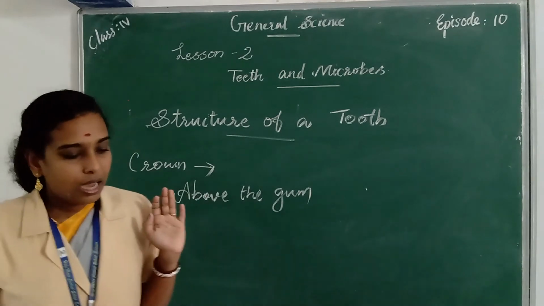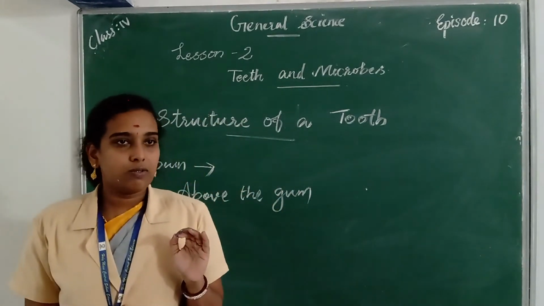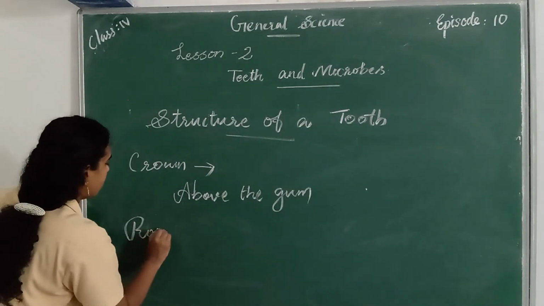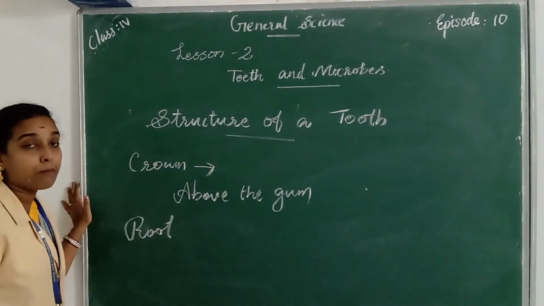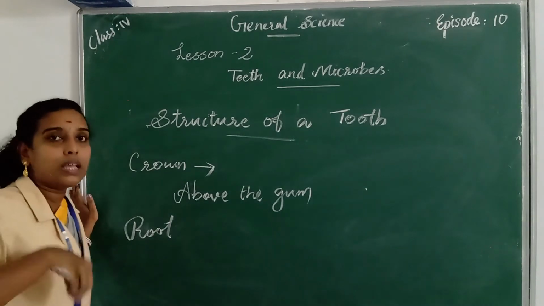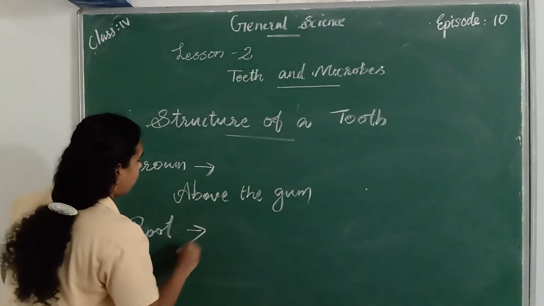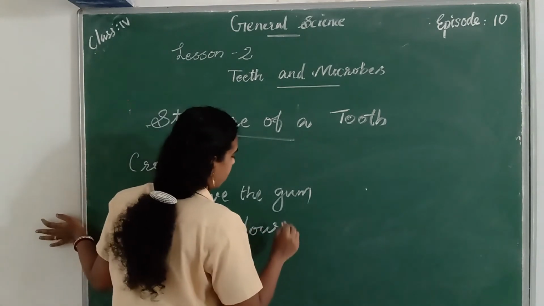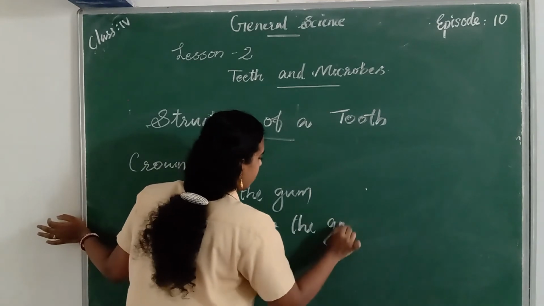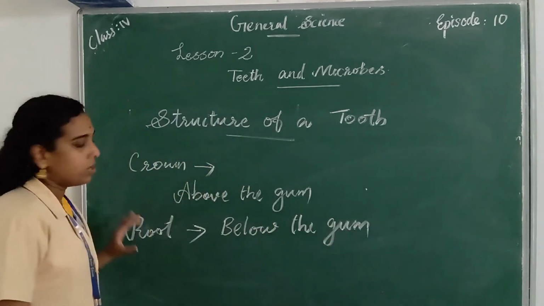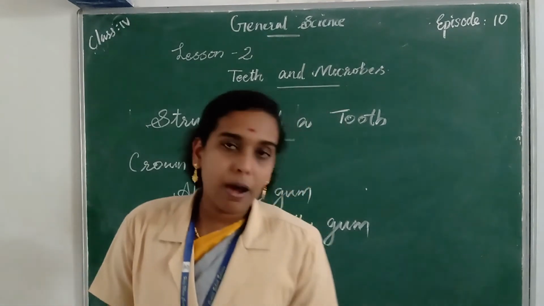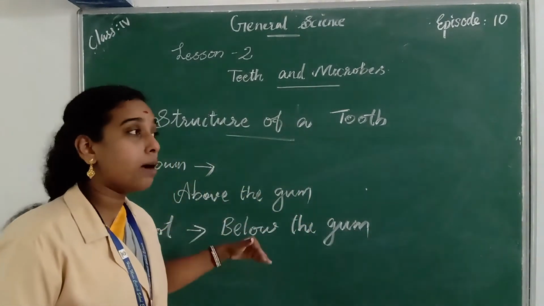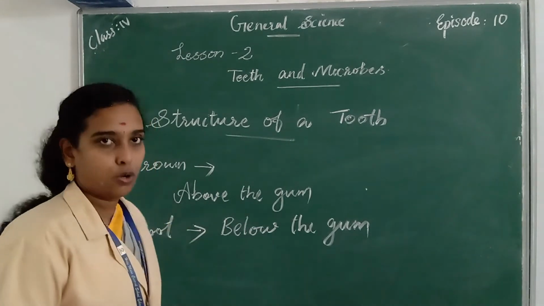And the next one is root. Root means the part of the tooth inside the gum, or below the gum. Crown and root: the part of the tooth above the gum is called crown, and the part of the tooth inside or below the gum is called root.